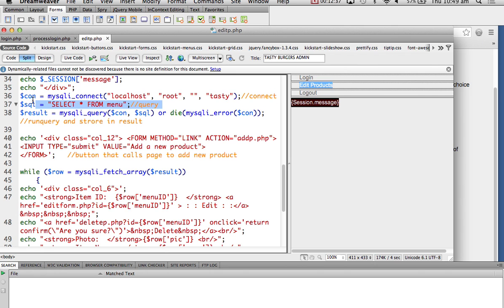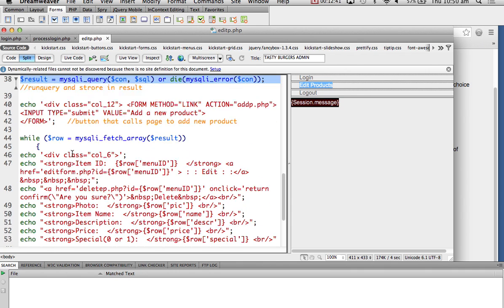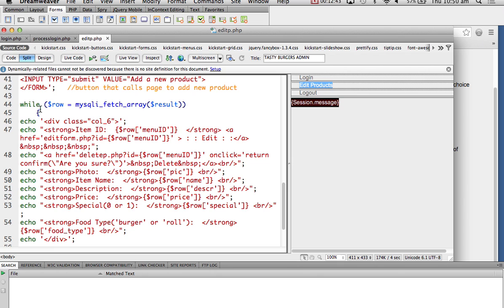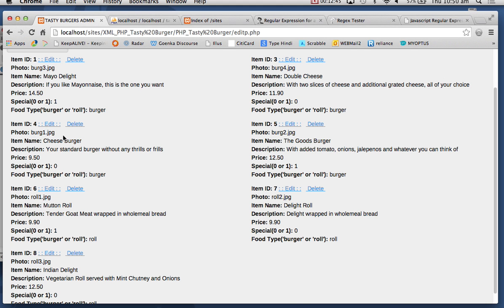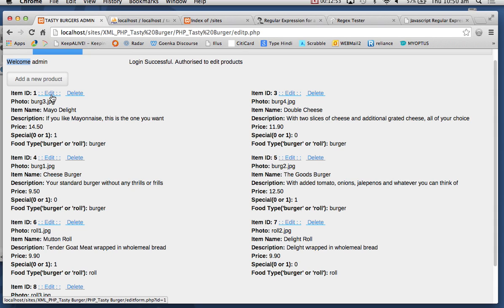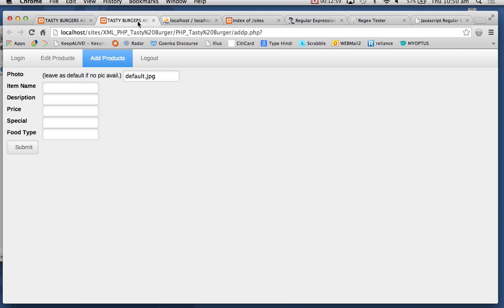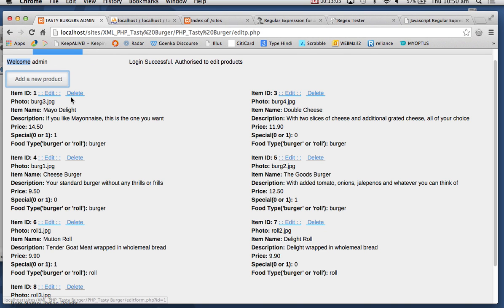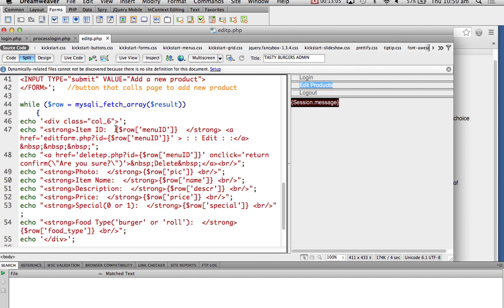I run the query, select everything. I put the query in a result, and then in a while loop, I pull out all the data. Data after data, data after data. But there are two bits of trickery here: edit and delete. Add a new product is a separate thing that goes to a form. Okay. So let's look at these edit and delete, and then I'll show you add.